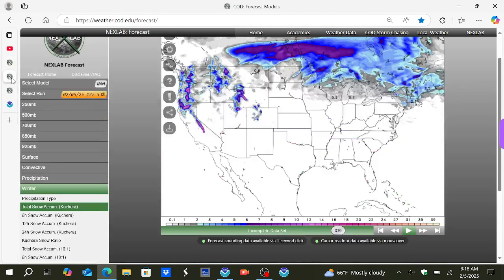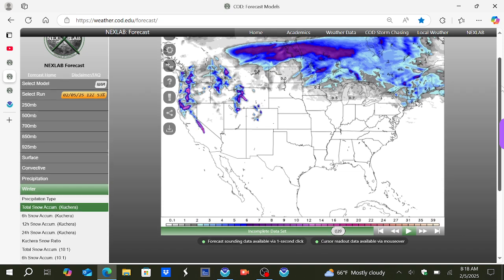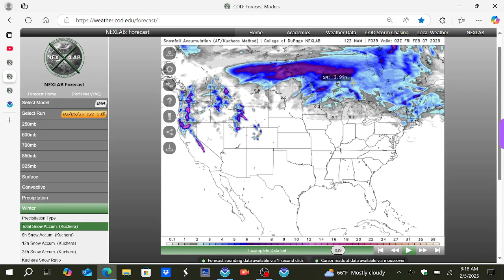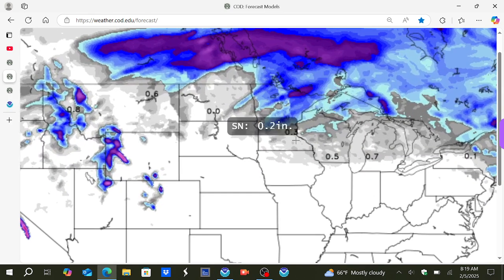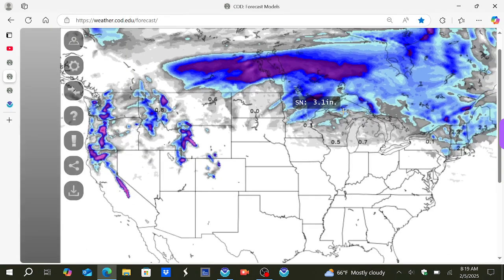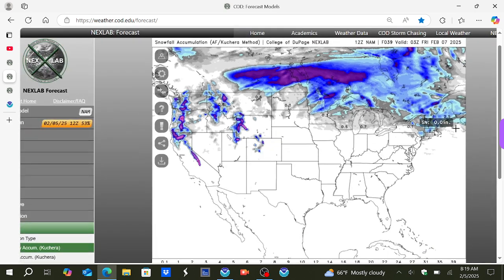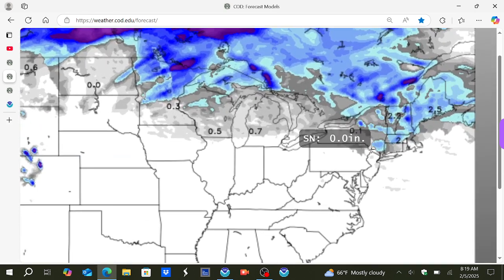So, what does this mean for snowfall accumulations? Snowfall accumulations are going to be on the light side, actually, seeing the most snow across central northern Minnesota, the upper peninsula of Michigan, northern Wisconsin of about 2 to 6 inches in the blue areas, about a dusting to an inch across most of Wisconsin and Michigan, and then looking at the northeast, we're looking at about 2 to 4 inches across portions of Massachusetts, Vermont, New Hampshire, Maine, portions of eastern New York State, with a dusting elsewhere.